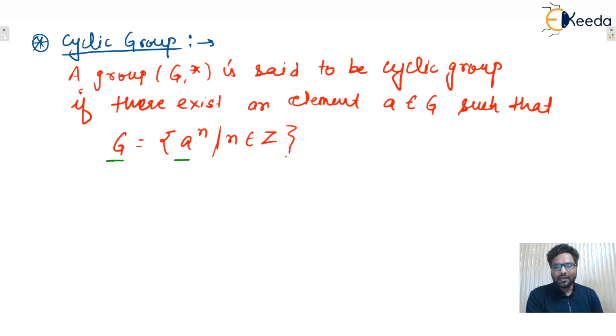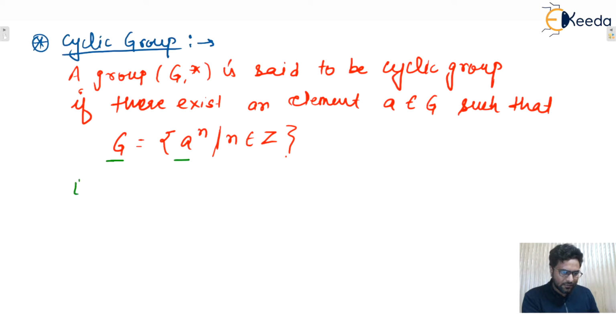Take any integer value of n, and if we are able to get the original group, that is, all elements of the group, then G is said to be cyclic. We will have some examples, and based on them you will easily understand the meaning of cyclic group.